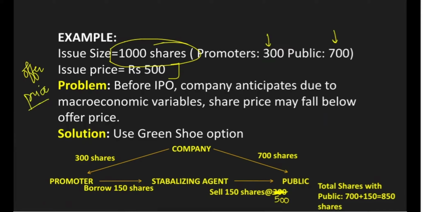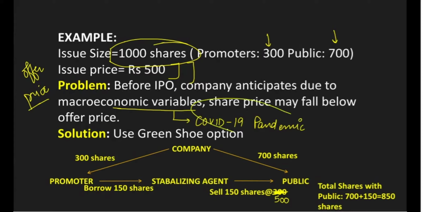Now this will be done at rupees 500, and before the IPO, the company thinks that due to some macroeconomic variables, which could be anything, for example the COVID-19 pandemic going on right now, the price may fall.